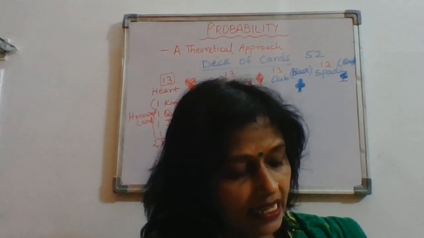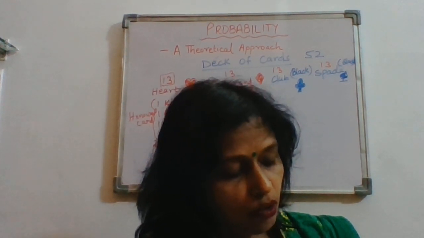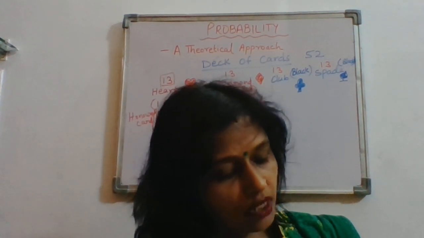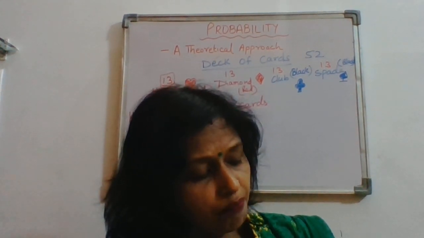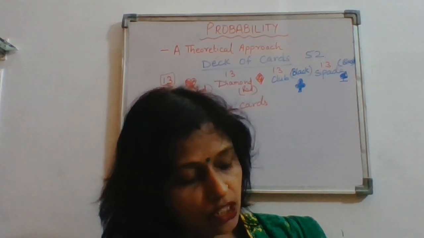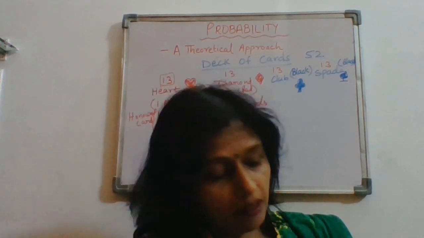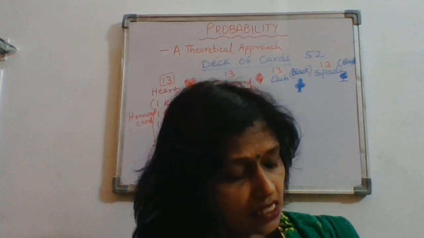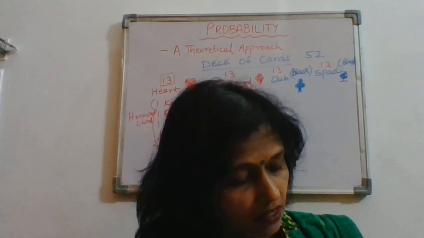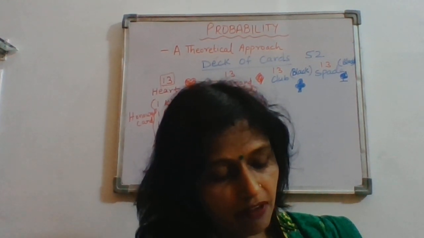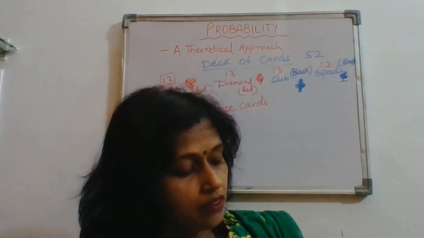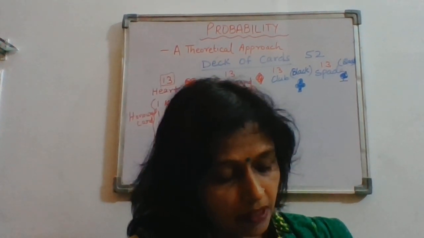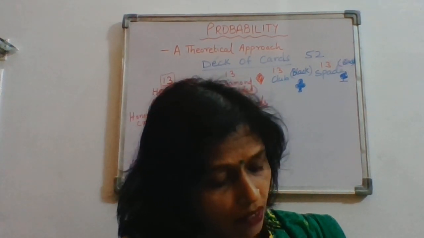Now if PE is equal to 0.05, what is the probability of not E? So if PE is 0.05, P not E will be equal to 1 minus 0.05. That means 0.95 will be your P not E. A bag contains lemon flavored candies only.